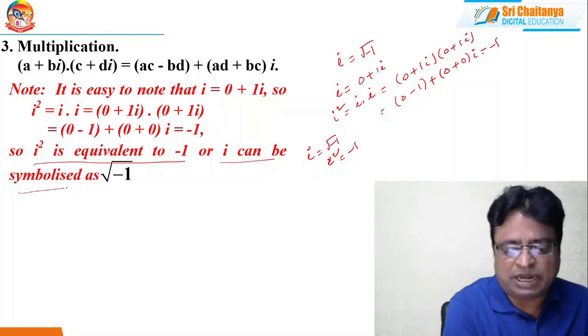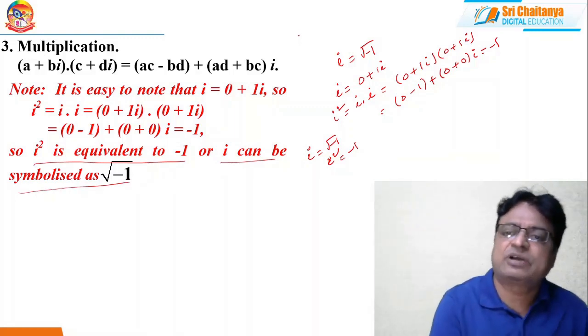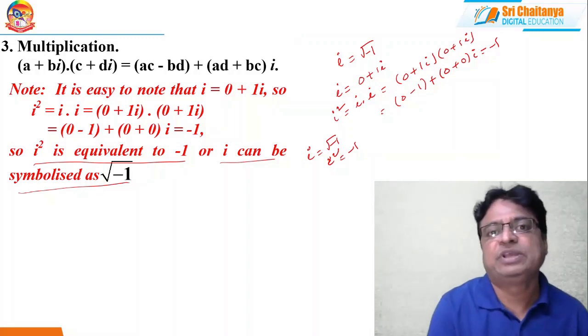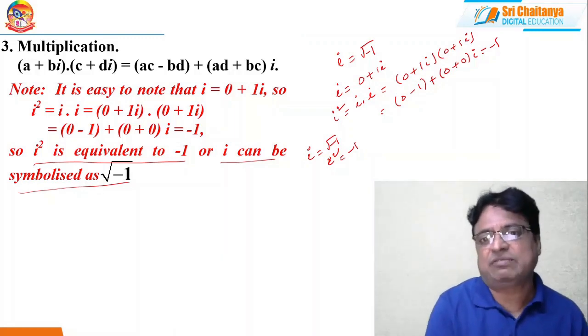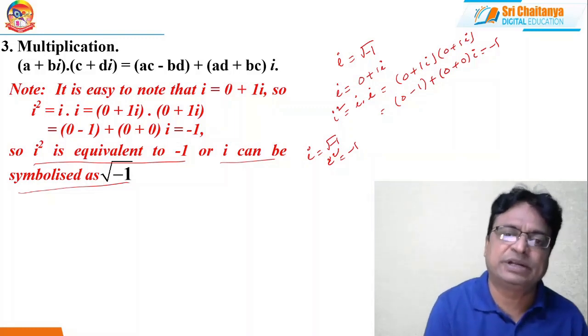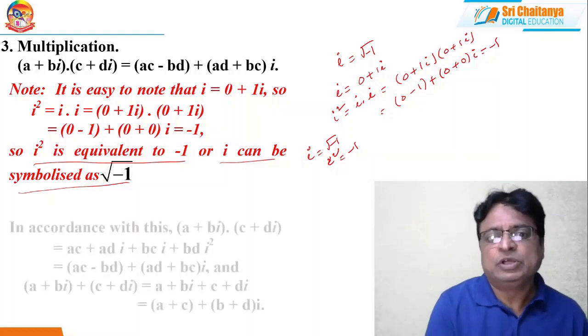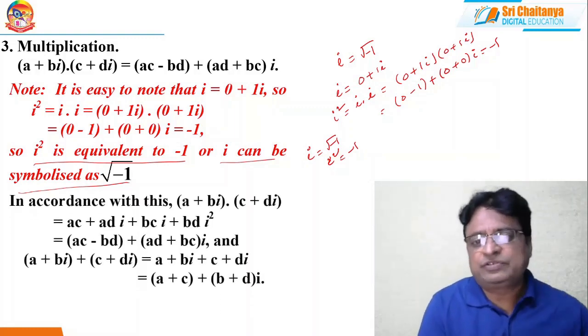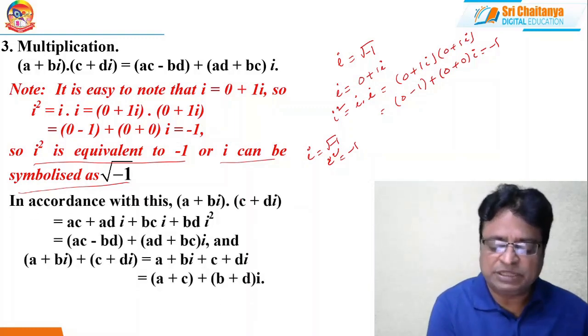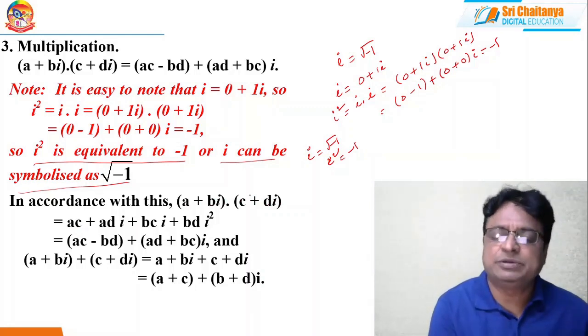I can be symbolized as root minus 1. This i is called iota, since i is the first letter of imaginary. So in general we represent that number with the symbol i. According to this definition, how can we multiply these two complex numbers? We multiply just like (a plus b) into (c plus d).